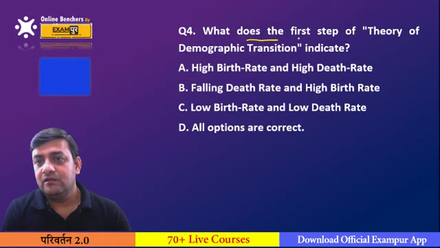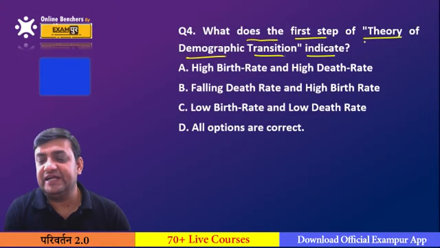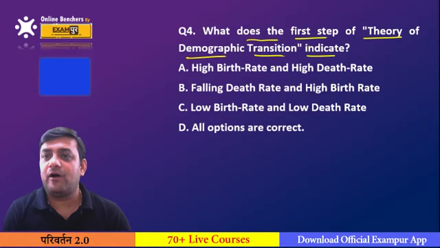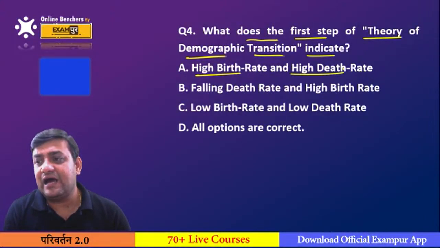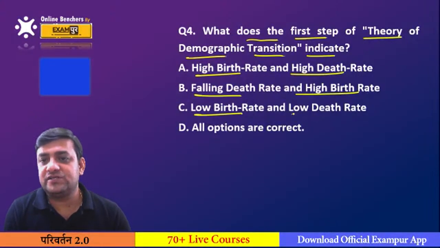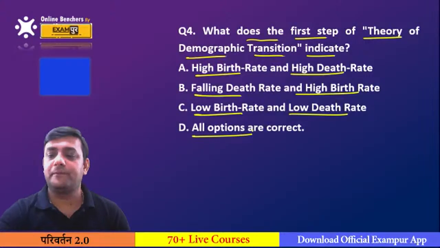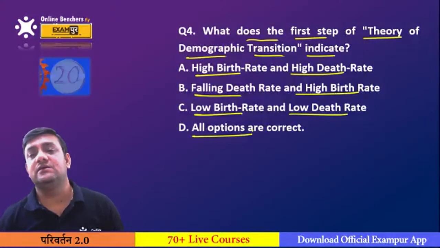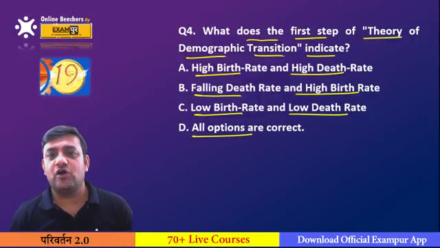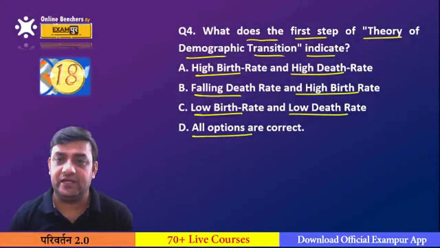What does the first step of the theory of demographic transition indicate? Do you know what is the first step of the theory of demographic transition? This theory of demographic transition basically indicates which of the following? High birth rate and high death rate, falling death rate and high birth rate, low birth rate and low death rate, or all options are correct. Can you please tell me about this? What does the first step of the theory of demographic transition indicate?